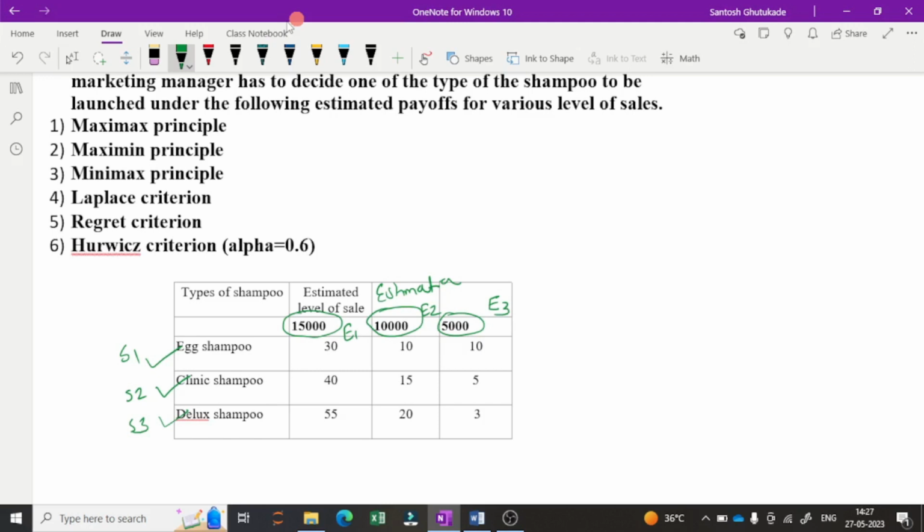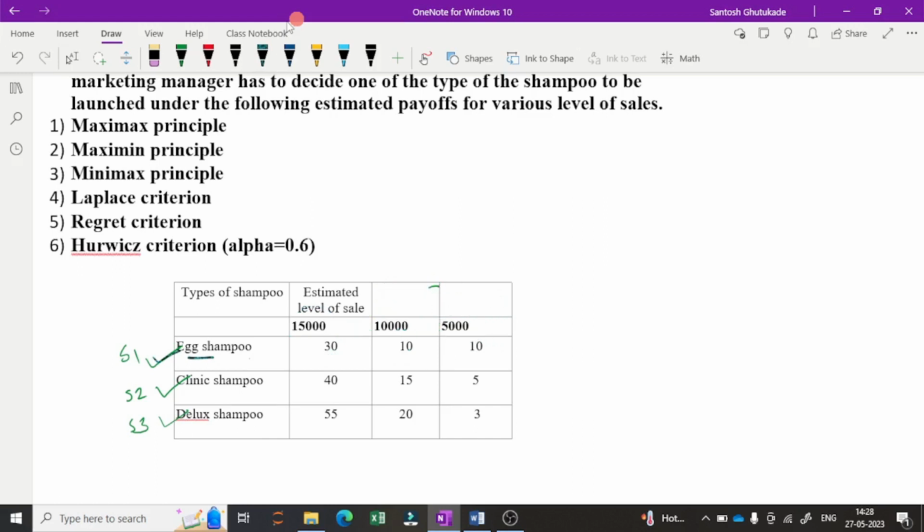Now how to read this problem? If they produce egg shampoo and there is a sale of 15,000, they will get 30 as the profit. So 30 may be 30,000 rupees or any quantity. If they produce egg shampoo and there is a 10,000 sale, then they will get 10 as profit. If egg shampoo and 5,000 is sold in the market, then there is a profit of 10. So 10 units you can consider in thousands or lakhs.